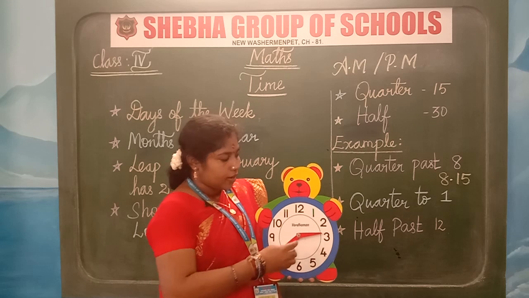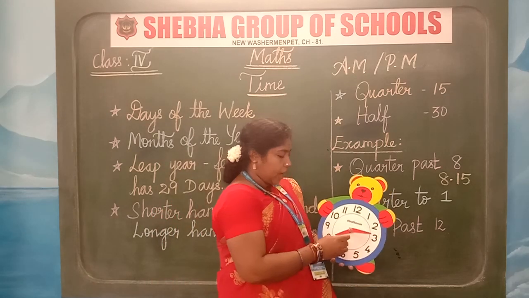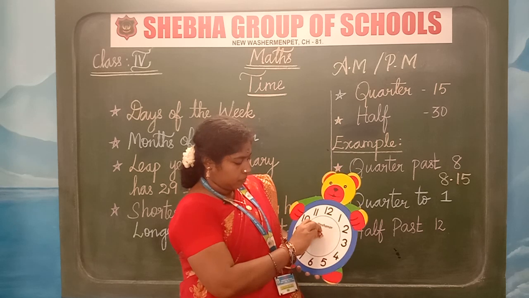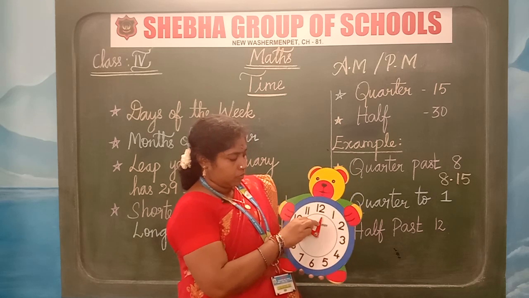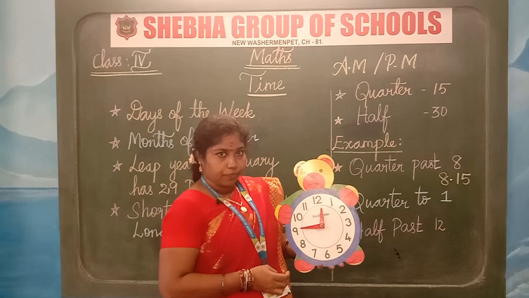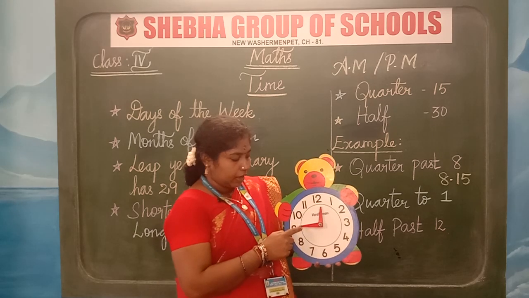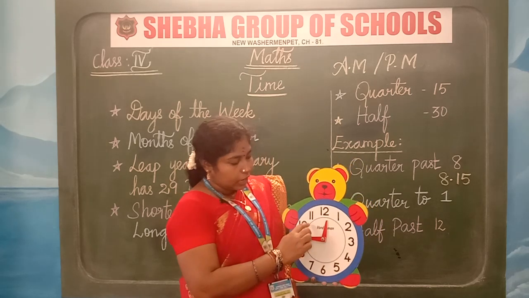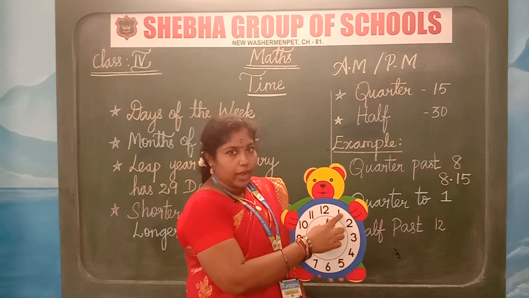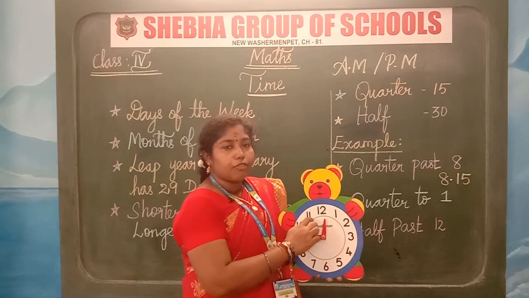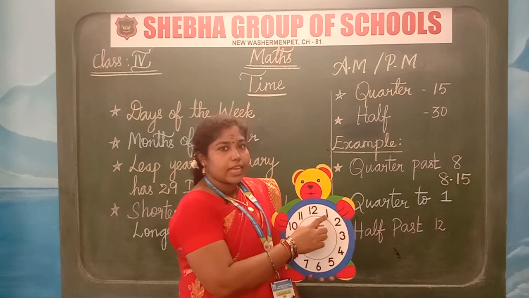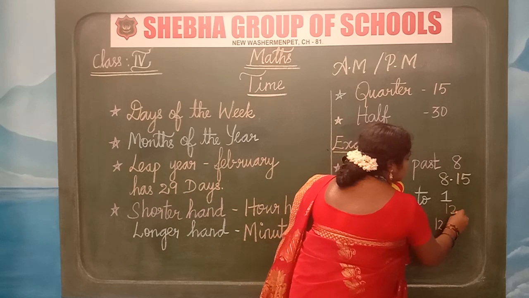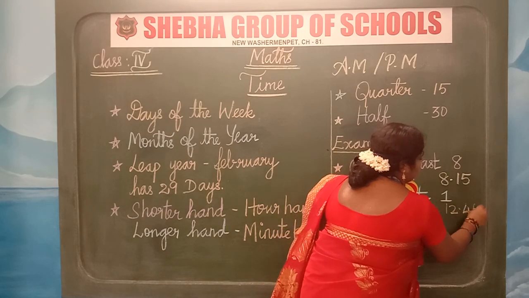Clear, children? Now 12:45. We can say in words quarter to 1, because there are 15 minutes more to 1. So since there are 15 minutes more to 1 hour, we can say it as quarter to 1.